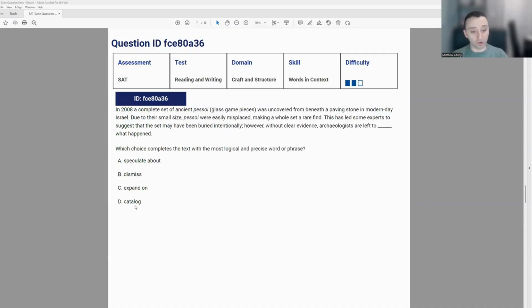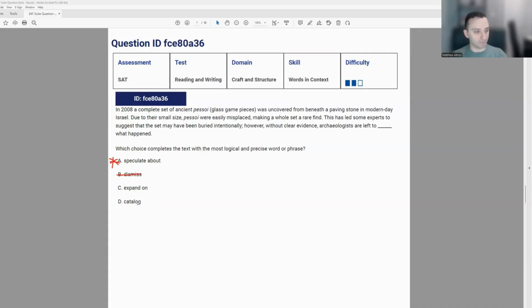So which one of these answers best fits that? You can say A, speculate, which means to make a prediction about something. So that could be a potential answer. Let's start this one. B says to dismiss. So to dismiss something means to reject it or to not have anything to do with it. So that's not what it's saying here. They have to make a guess, but they're not dismissing anything yet.